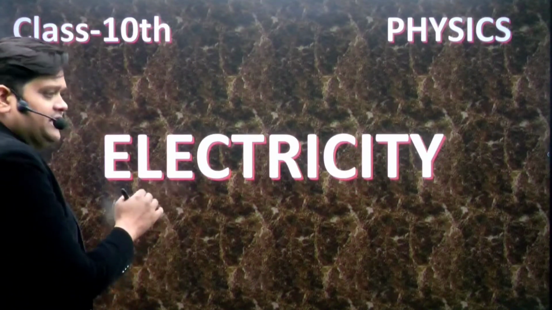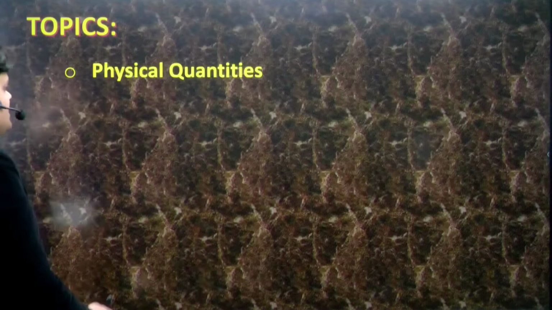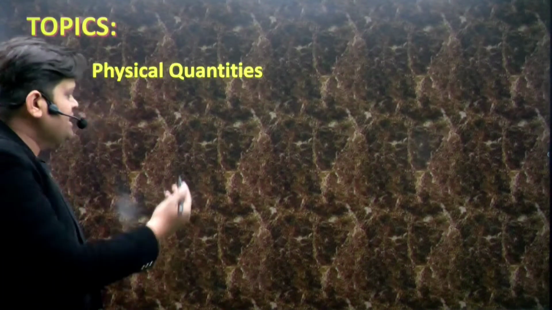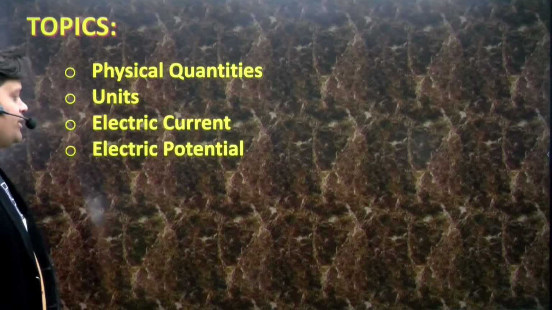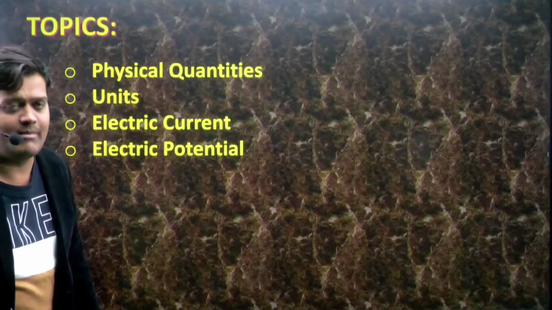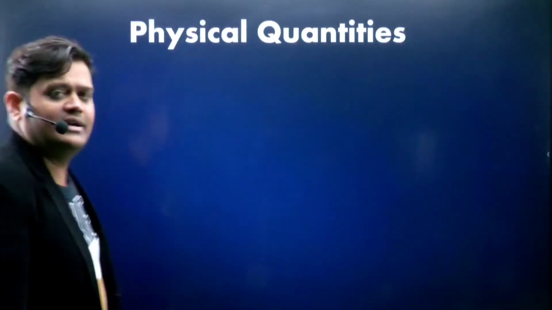We are discussing lecture number 2, and the topics we study are: first, the physical quantity; second, the units; third, the electric current; fourth, the potential difference or electric potential, and some related numericals. So now the first topic is the physical quantity.